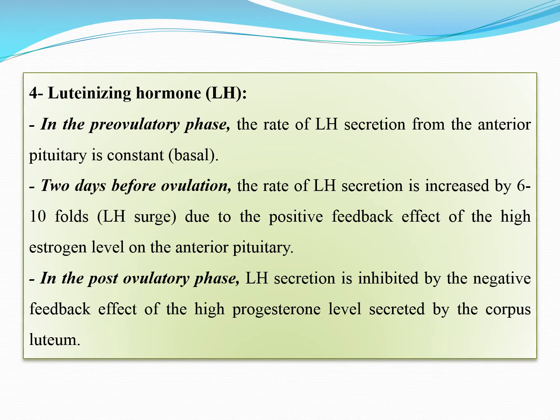The fourth hormone that is very important is the luteinizing hormone. Like other hormones in the pre-ovulatory phase, the rate of LH secretion from the anterior pituitary gland is constant, which remains at the basal level. But just before the ovulation, or we can say 2 days before the ovulation, the rate of LH secretion is increased many folds, about 6 to 10 folds, due to the positive feedback effect of the high estrogen level on the anterior pituitary gland. In the post-ovulatory phase, the LH secretion is inhibited by the negative feedback effect of high progesterone levels secreted by the corpus luteum.